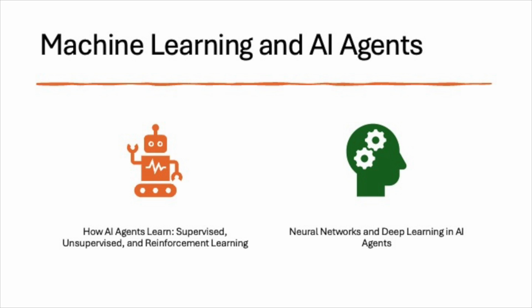For instance, a chatbot trained to understand customer queries might be trained on a large dataset of questions paired with appropriate answers. During the training phase, the agent makes predictions and compares them with the actual output. It then adjusts its internal model to minimize the error between its prediction and the actual result. Over time, as the agent sees more data, it improves its accuracy. Supervised learning is particularly useful in tasks where the correct answers are well defined, such as image recognition, spam detection, or natural language processing.